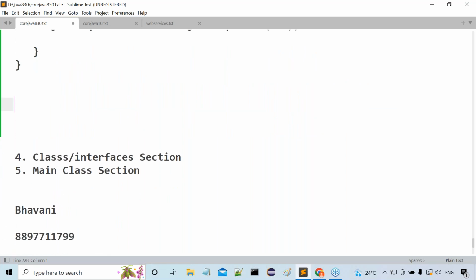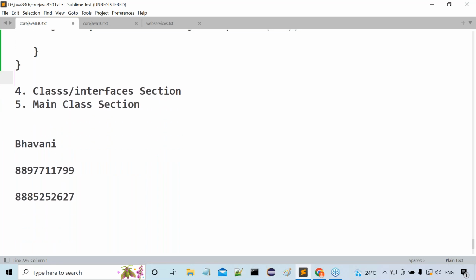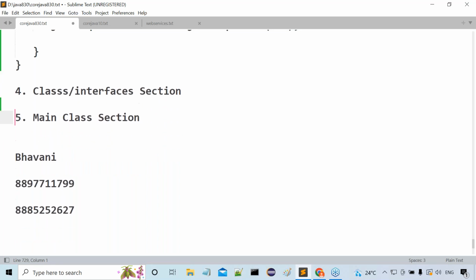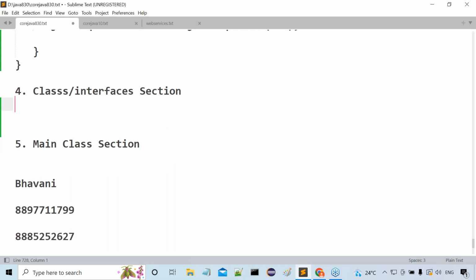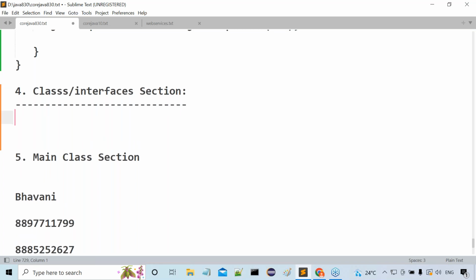All of you observe this, guys, what I'm telling you. The next point is the classes and interfaces section. I'm going to talk very little about this particular point. Why? Because in object orientation, we are going to discuss more and more about classes and interfaces. But here, as per the Java programming format, we are going to understand a little bit about them. Now try to understand this clearly.